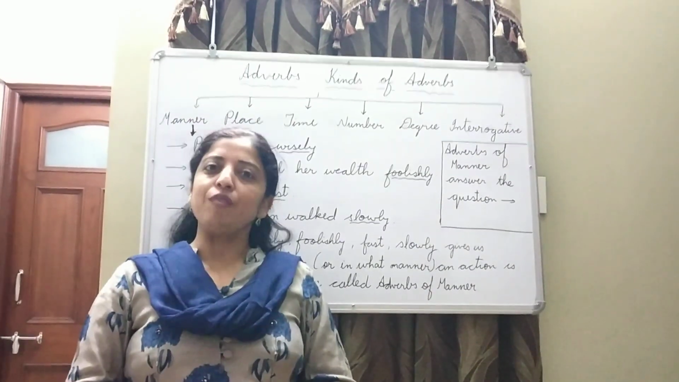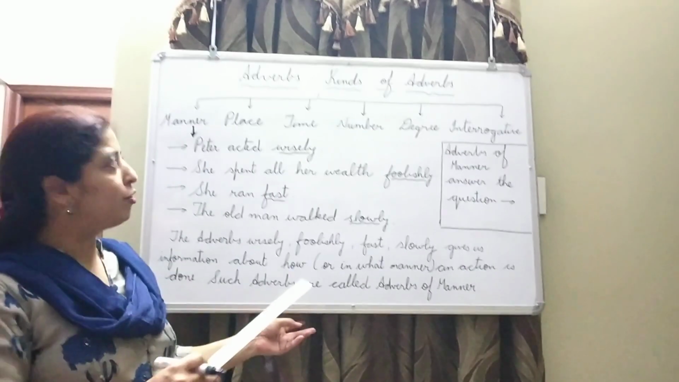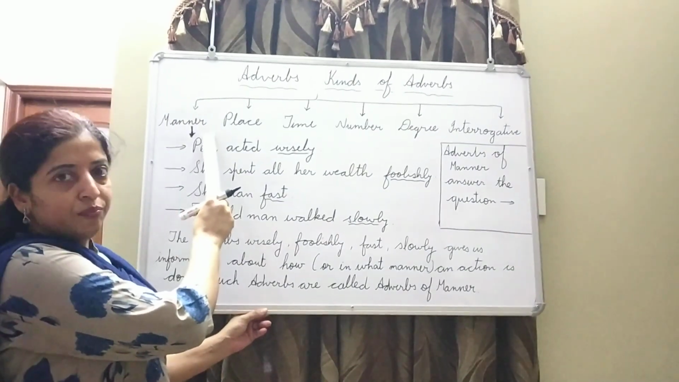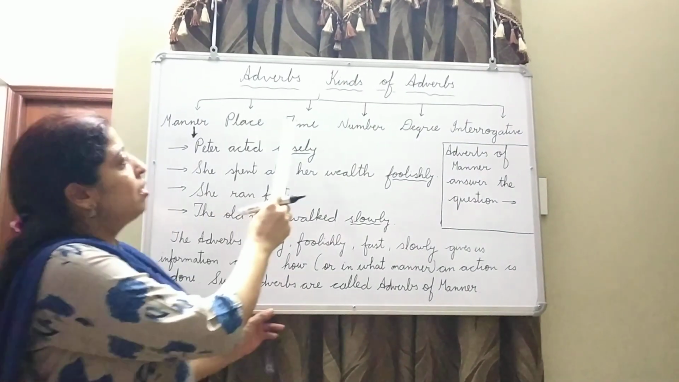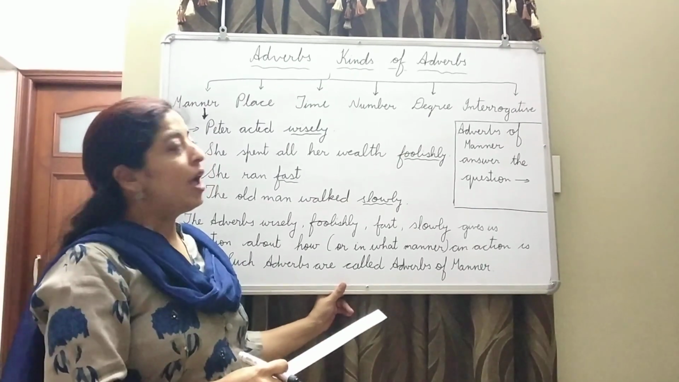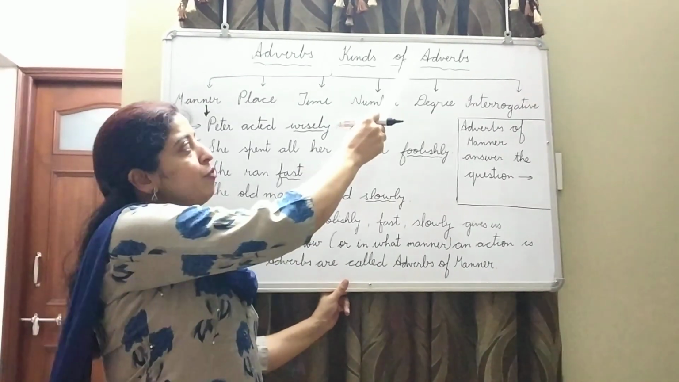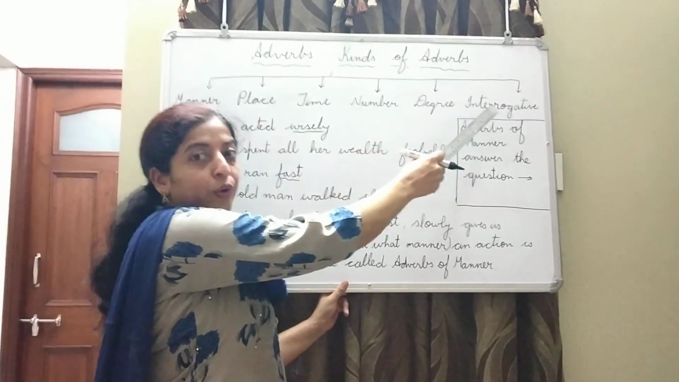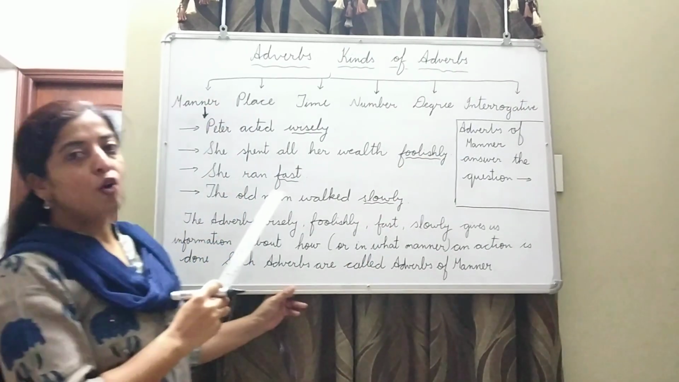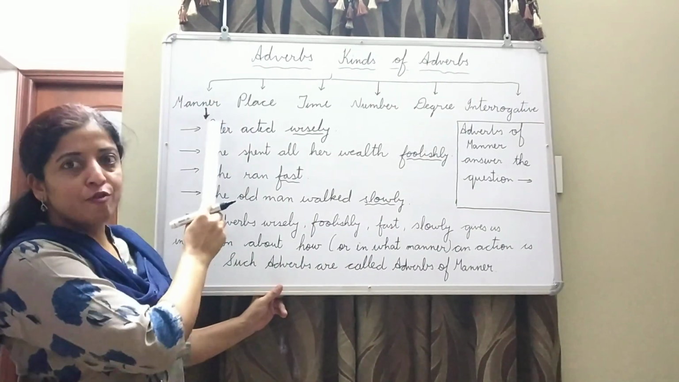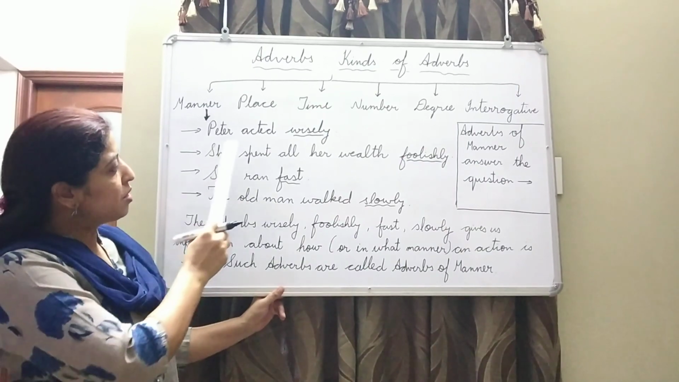Now, kinds of adverbs. There are 6 kinds of adverbs. Adverbs of manner, adverbs of place, adverbs of time, adverbs of number, adverbs of degree, and interrogative adverbs. Now, first of all, we will take adverbs of manner. Now, you see the sentences.